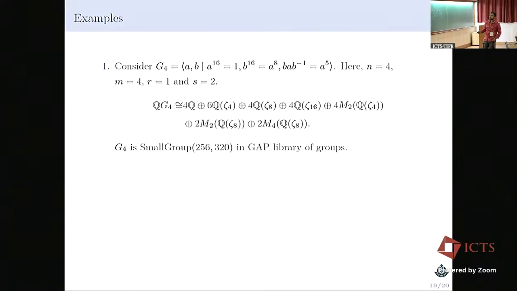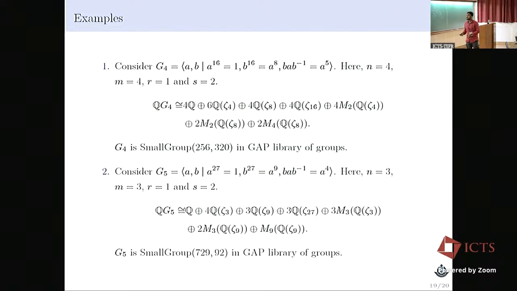So we have also listed some examples. This is a group of order 256. Here you can see this is not a split metacyclic group. This is an example of a non-split metacyclic 2-group. By using our theorem, we can compute what QG is, and one can also verify these Wedderburn components using GAP and also using the Wedderburn package in GAP.